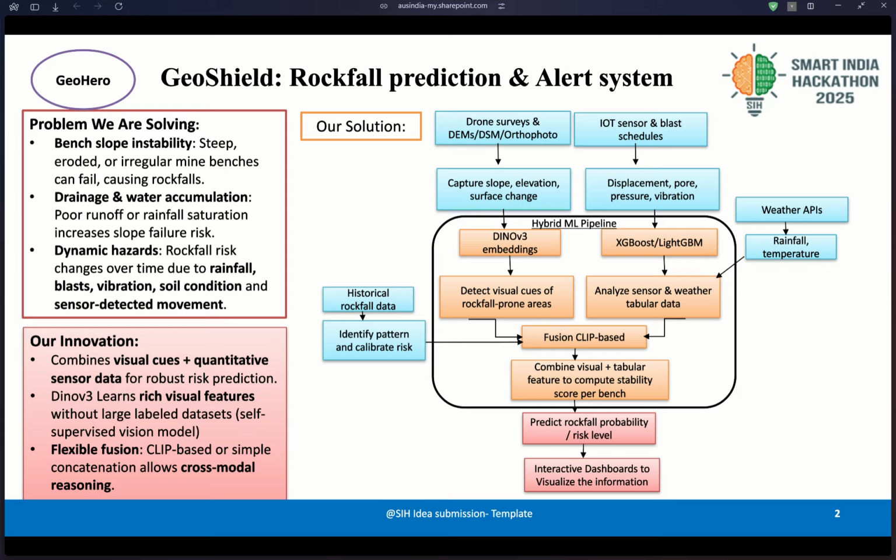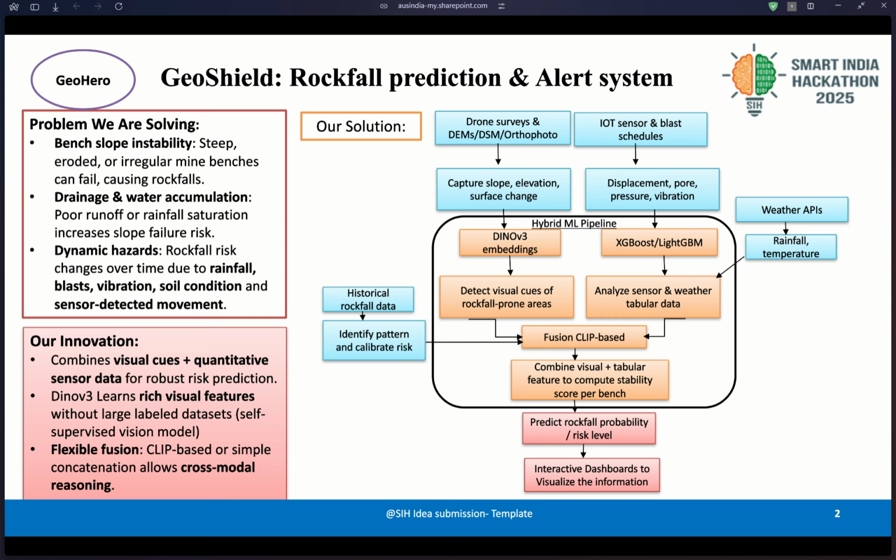We have to find out how steep the bench is, whether it is eroded or irregular, which might fail and cause rockfall. Then we have to find out if there is drainage or water accumulation, since poor runoff or water saturation increases the slope failure. Then we have to figure out what the natural environment is like.